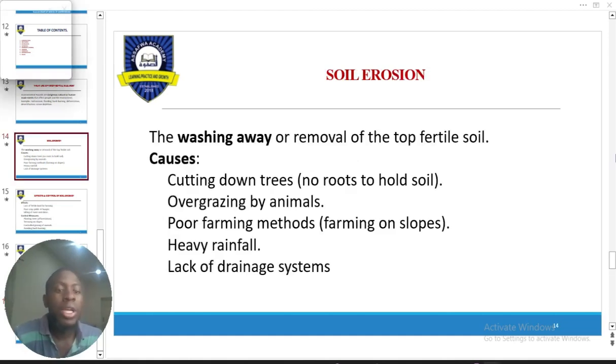So lastly, we also talk about bush burning. Bush burning occurs as a result of burning down of trees. Is that okay with you? Now we said it can be either by natural occurrence or by man-made occurrence. What is the difference?